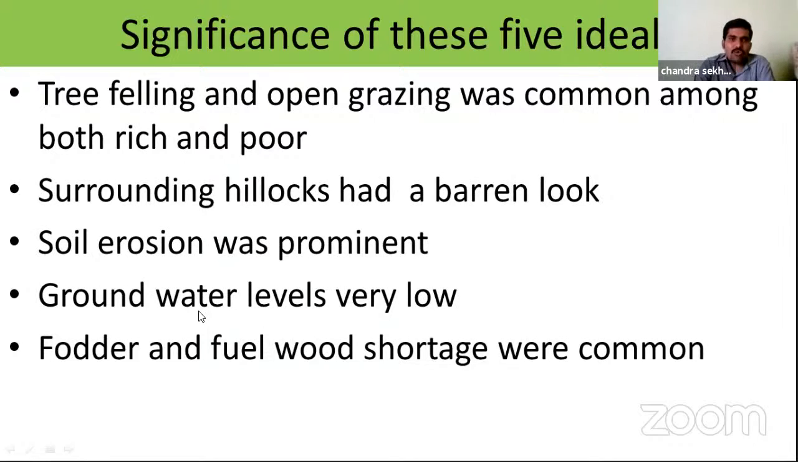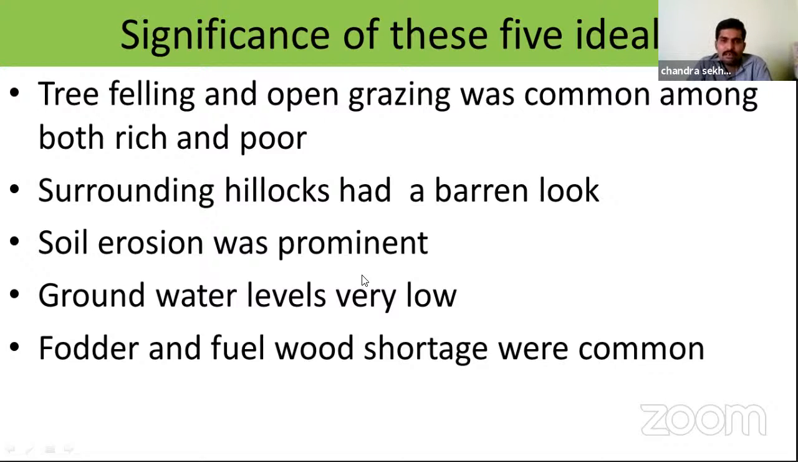So tree felling and open grazing were common among both rich and poor people in this village. That's why first they wanted to control this free grazing. The surrounding hillocks had a barren look. If we allow free grazing, the hillocks look like barren land without any grass. At the same time, soil erosion was prominent.